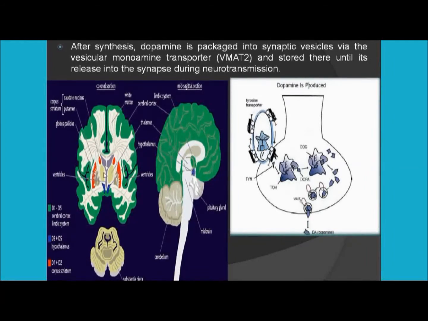This red portion has the receptors D1 and D2. So D1 to D5 receptors are found throughout the brain, whereas D3 and D5 are concentrated in the center, similarly to D1 and D2.